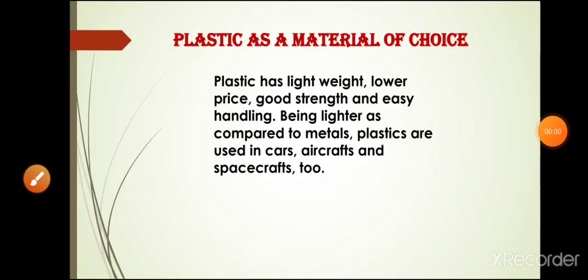Next topic is plastic as a material of choice. You have seen at your home, your mother is using plastic containers for keeping milk, pickles, dry food. They store these items in plastic containers. So why do they use plastic containers? Because plastic containers are most convenient, right? Because of their lightweight, lower price, good strength and easy handling, they use plastic containers. Being lighter as compared to metals, plastics are used in cars, aircrafts and spacecrafts too.